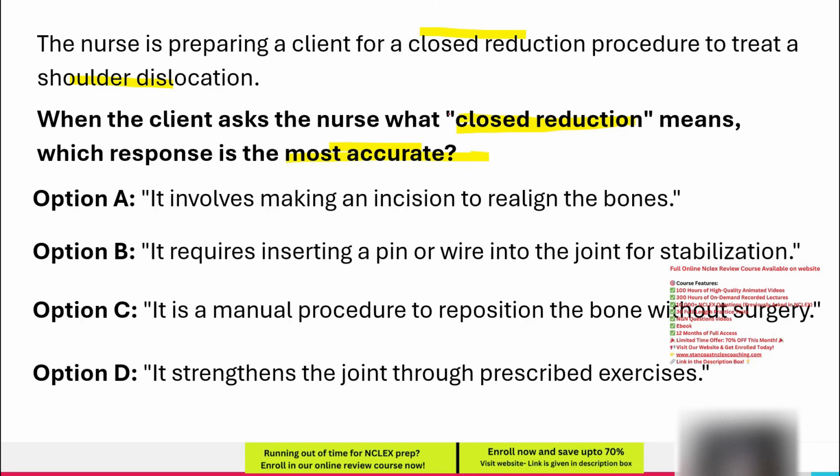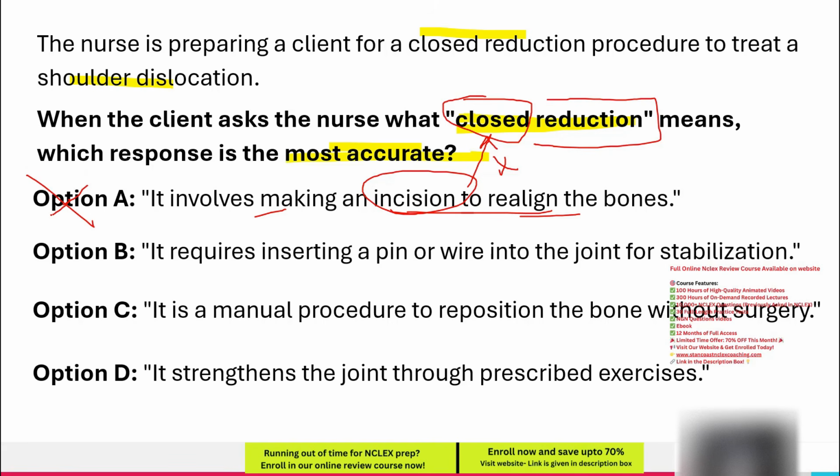Option A. It involves making an incision to realign the bones. The word closed in closed reduction is key, as it means the procedure is done without an incision. Since this option describes an open reduction, which is a surgical procedure that requires cutting into the skin and joint to realign the bones, it does not accurately define a closed reduction. Because the question is asking for the correct definition of closed reduction, and this statement describes a surgical approach instead, this option is incorrect.